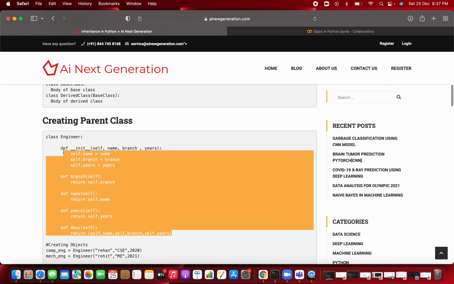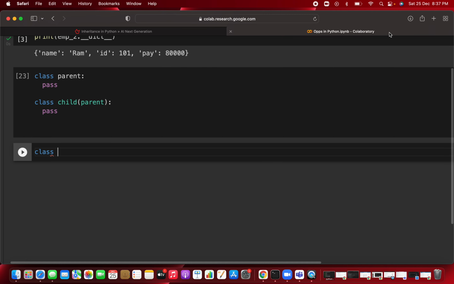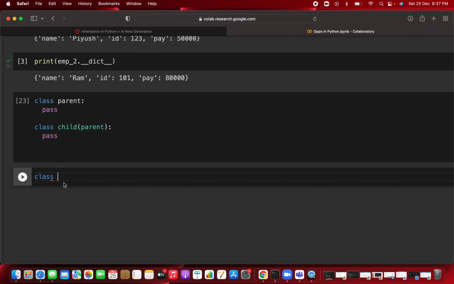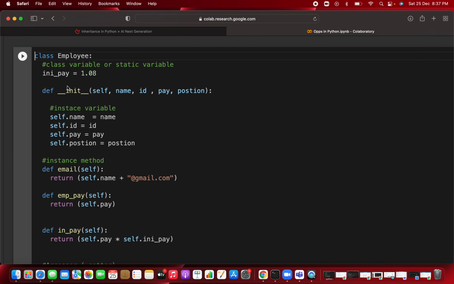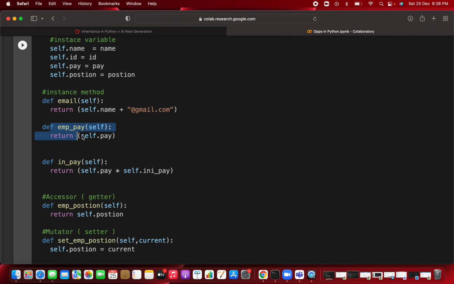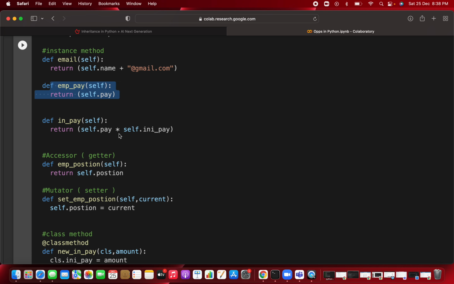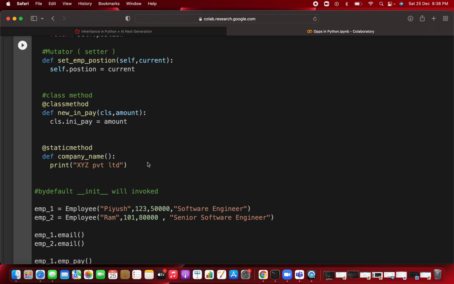We are not going to write it again and again in the child class. Clear? So again, you can just reuse the employee class we already have. In the employee class you have the constructor. First of all you define the constructor, then you have the email for that particular employee, the employee pay, and then after init pay, how much the pay increases every year. All these methods we already defined: accessor, mutator, class method, and also static method.